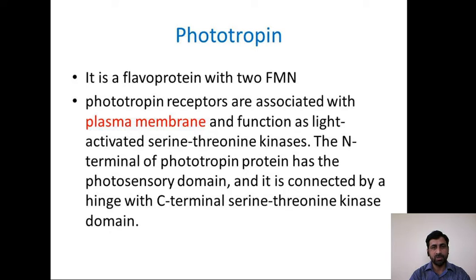Next pigment is phototropin. It is a flavoprotein with 2 FMN. Phototropin receptors are associated with the plasma membrane and function as light-activated serine threonine kinase. The N-terminal of the phototropin protein has the photosensory domain, and it is connected by a hinge with the C-terminal serine threonine kinase domain.